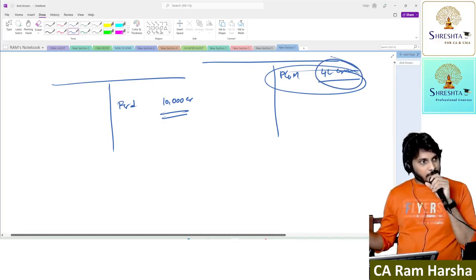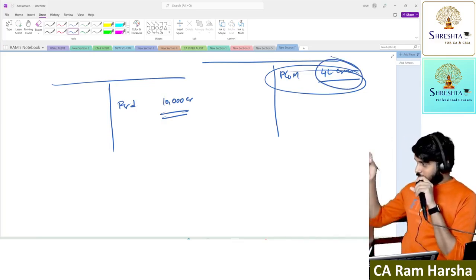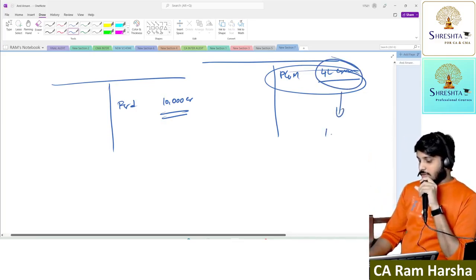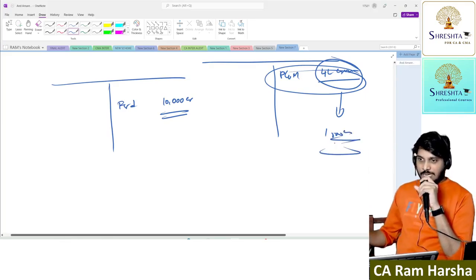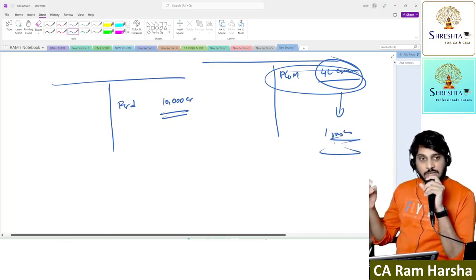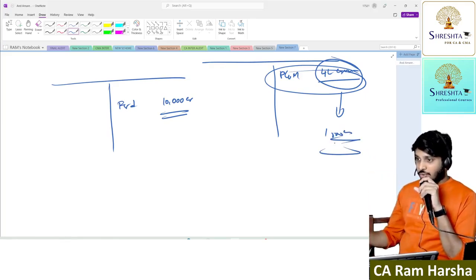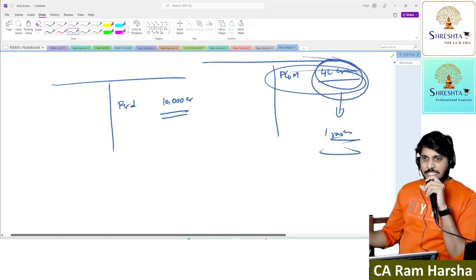But in the balance sheet we are showing 4 lakh crore. If you sell it immediately, this 4 lakh crore worth of machinery will hardly give some 1500 crore in reality. If that is the realizable value, then why are we showing it in the balance sheet at 4 lakh crore?